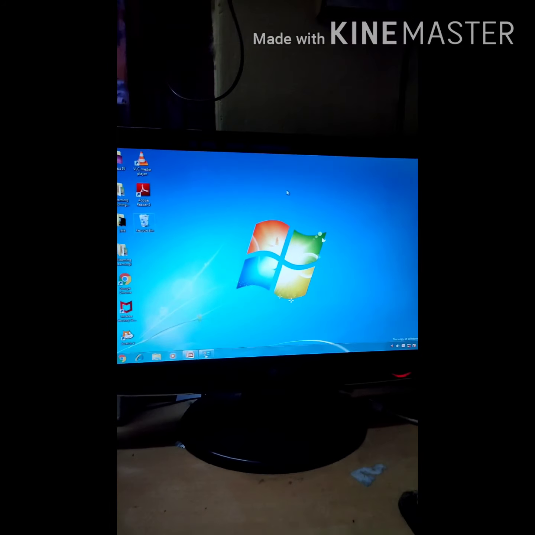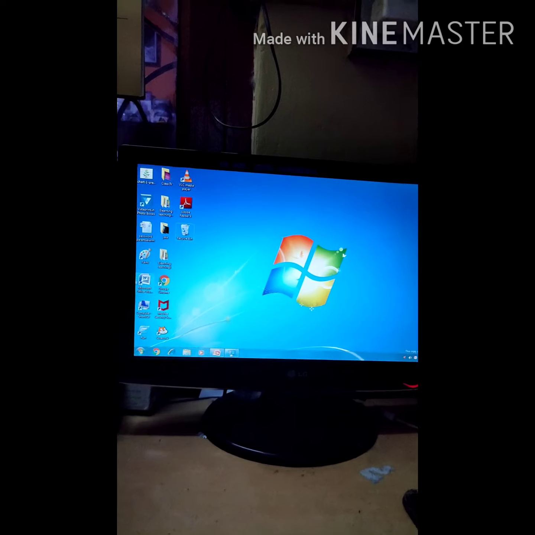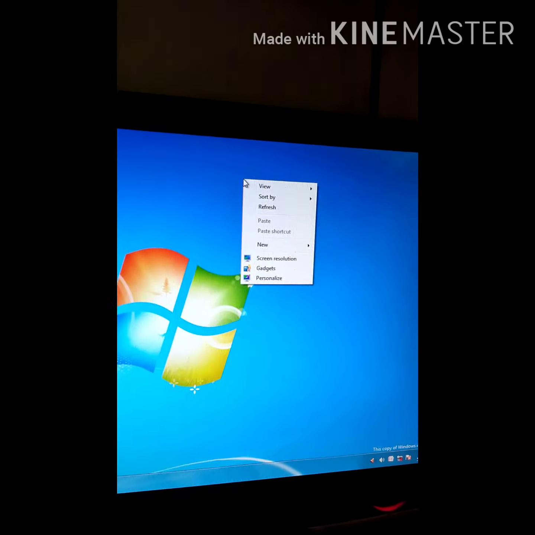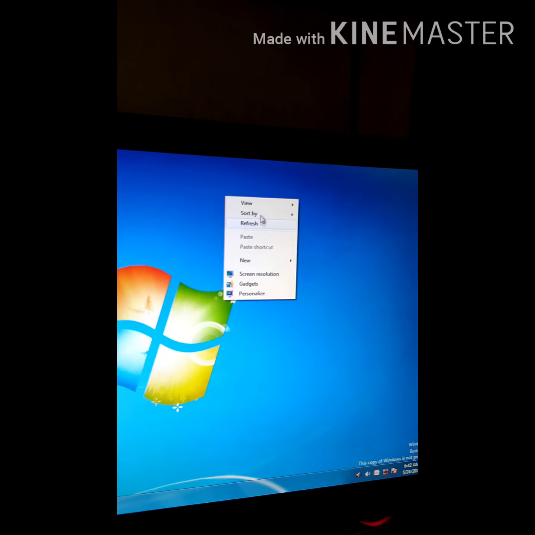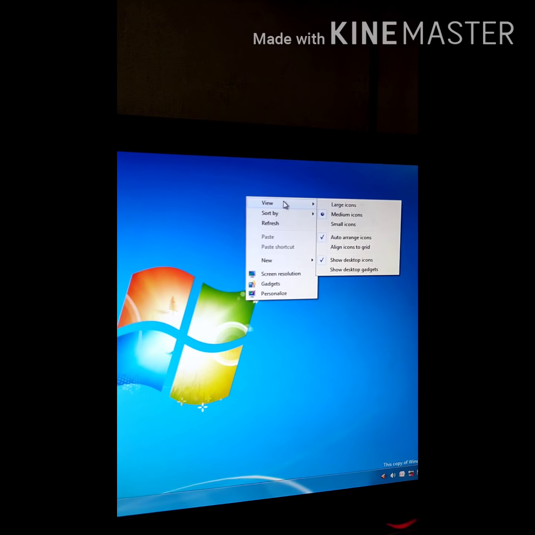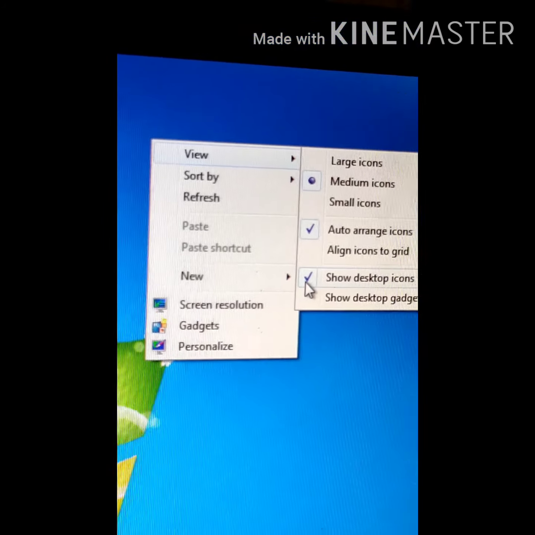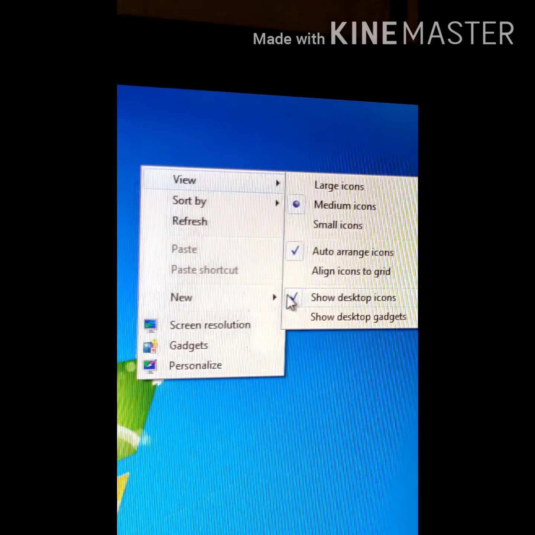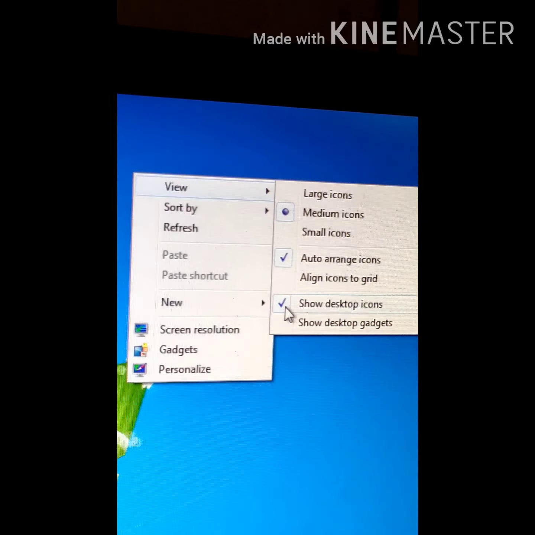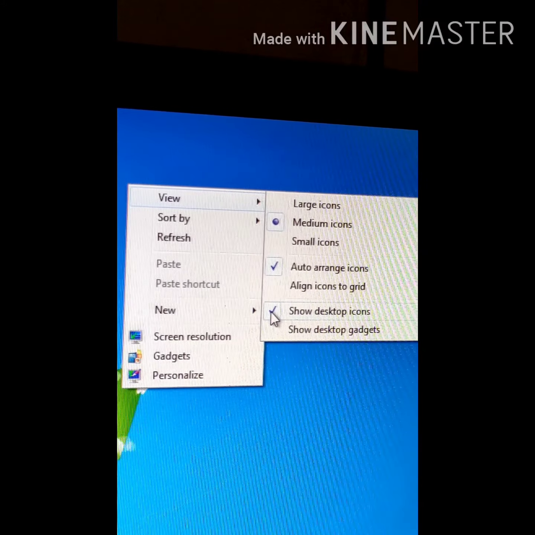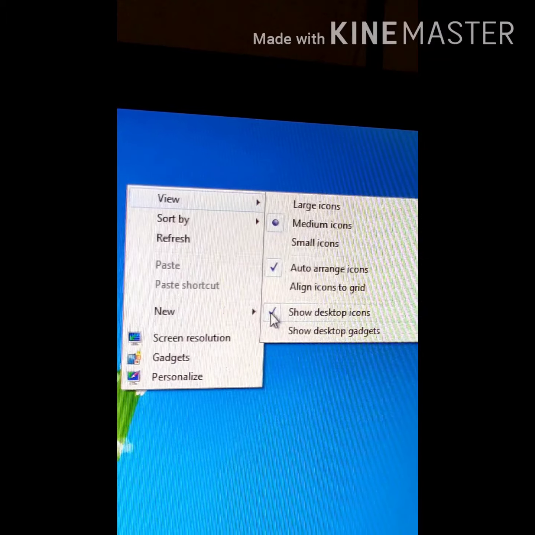Hiding desktop icons. To hide all these desktop icons, what will you have to do? You will have to right click on the desktop. Then from the view option, you will have to uncheck this option. This tick mark means it is checked. This kind of box is known as a check box. So you have to uncheck this box by clicking on it. Left click. Click means left click. Now see, vanish. A magic happened.